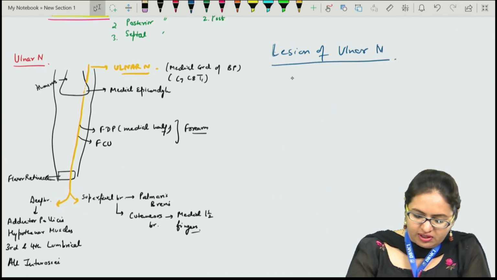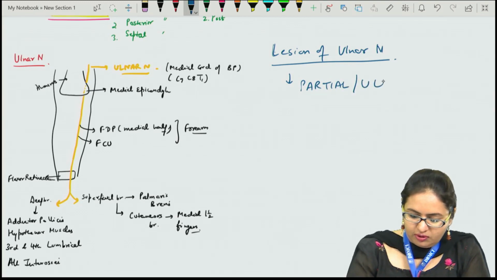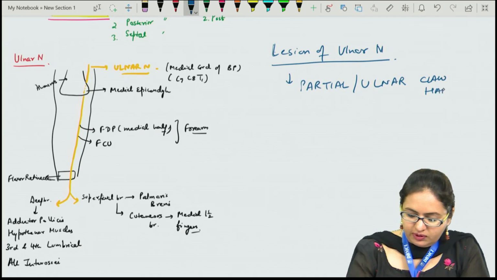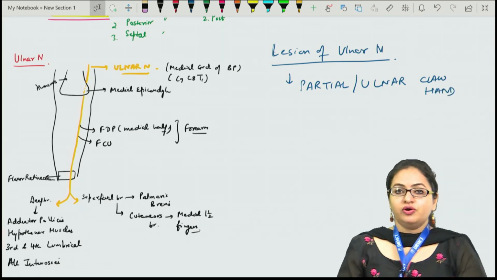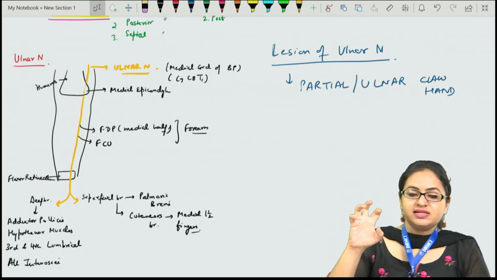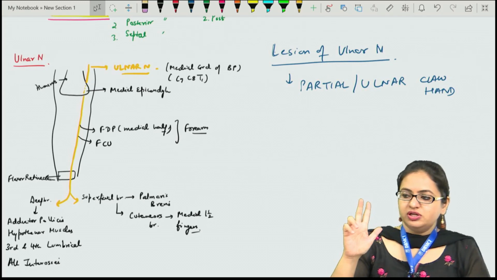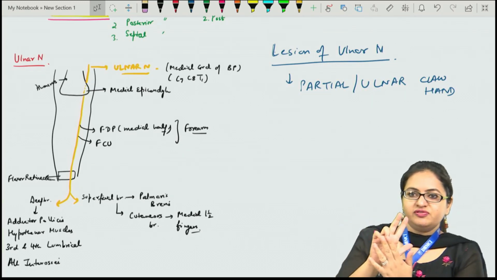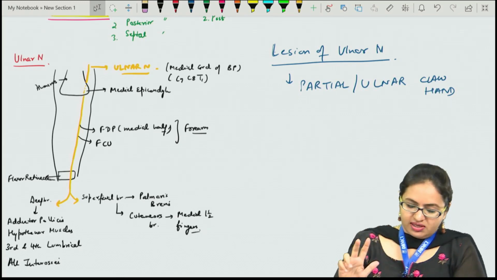When there is a lesion of the ulnar nerve, it leads to the partial claw hand or the ulnar claw hand. Because this is a partial claw hand, there will be clawing of the medial most two fingers only, because the flexor digitorum profundus tendons of these two fingers are affected.